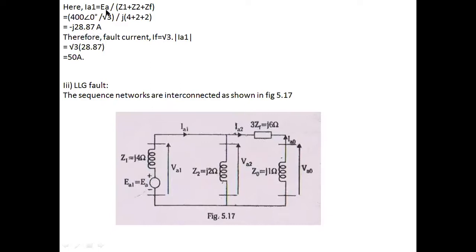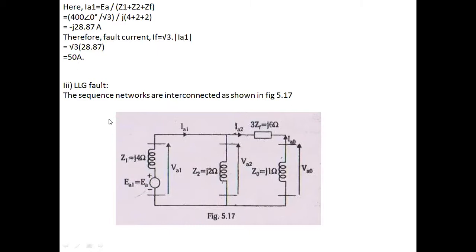Here the interesting thing is EA is given as 400, but in the analysis I need to take the phase voltage. In case of star connection, I know that the phase voltage equals line voltage divided by root 3. I need to use that equation. This is the IA1 value. The fault current equation can be given as IF equals root 3 times IA1. Let me substitute the I1 value here. After substituting, I'll get IF as 50 ampere.